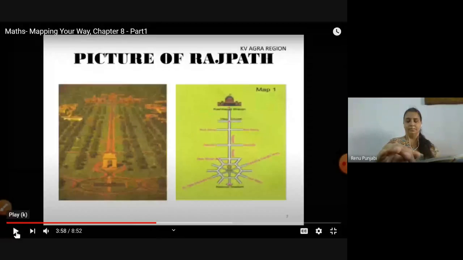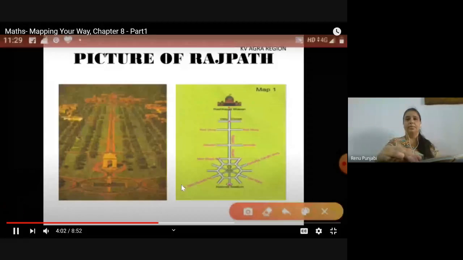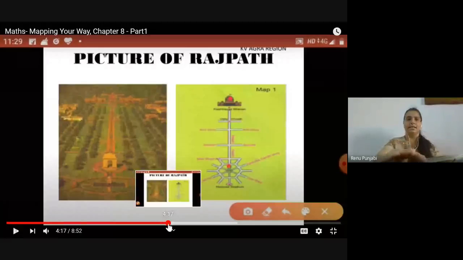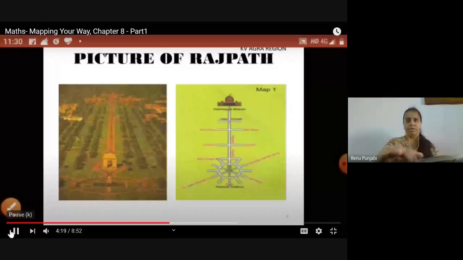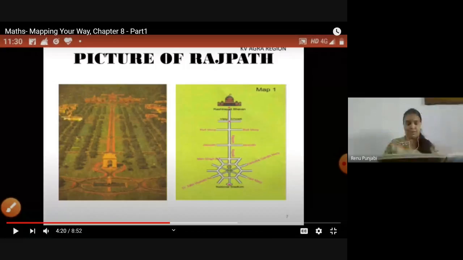Okay, let's look at the map. Here is your Rashtrapati Bhavan. And here is India Gate. See, we have seen that India Gate is here in the central hexagon. Now, in your books, the next question is asking that some roads are shown in this part of the map. Look for them in the photo. Name the roads that you will cross on your way from Rashtrapati Bhavan to India Gate. If you are coming from Rashtrapati Bhavan to India Gate, which is in the central hexagon, how many roads will you cross?